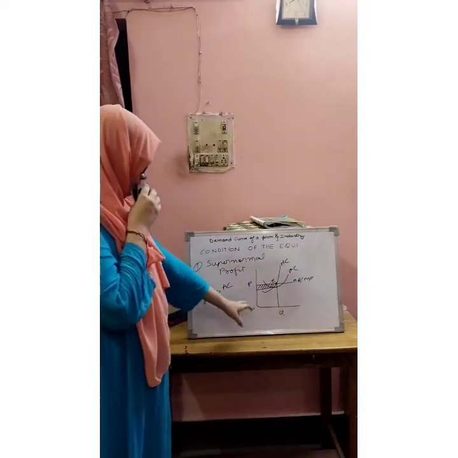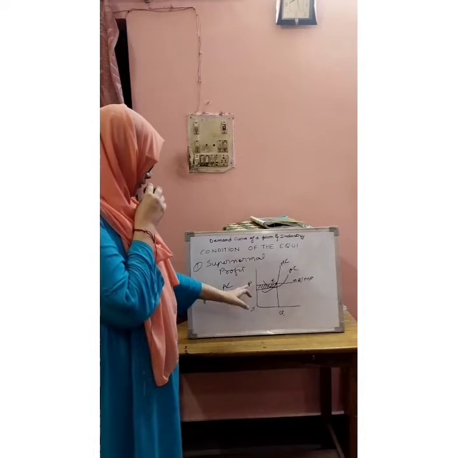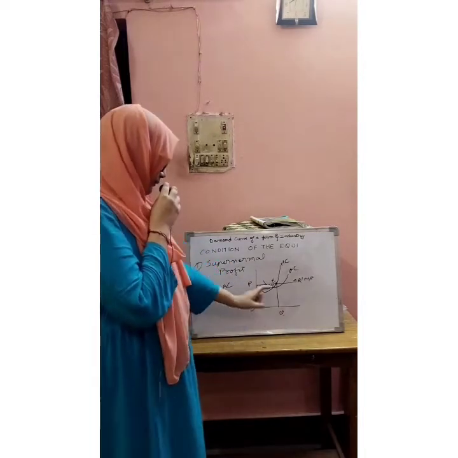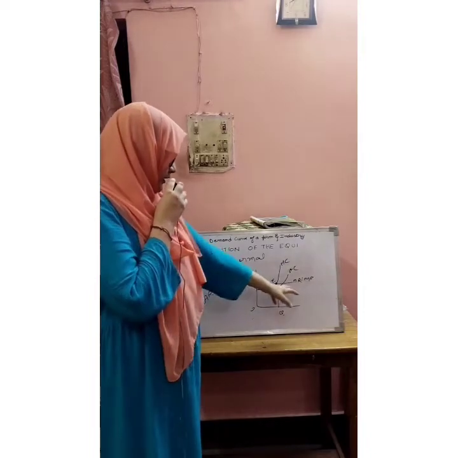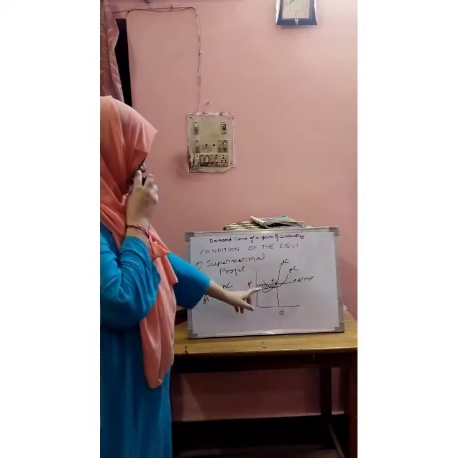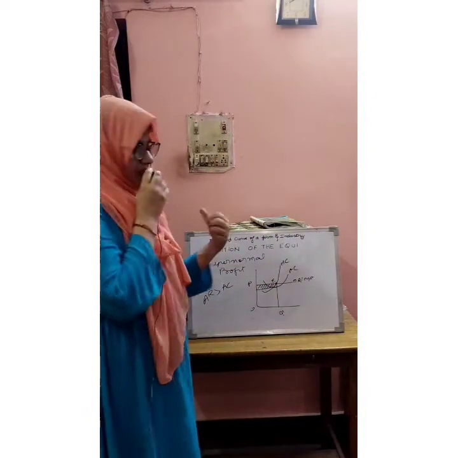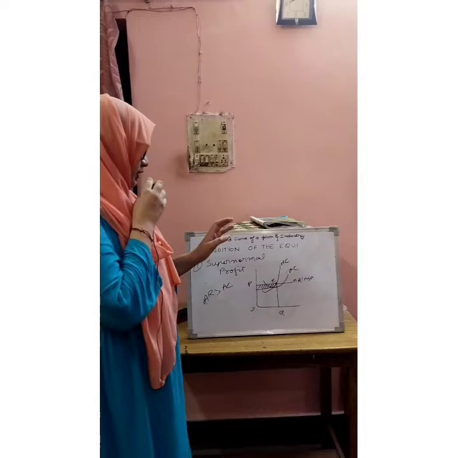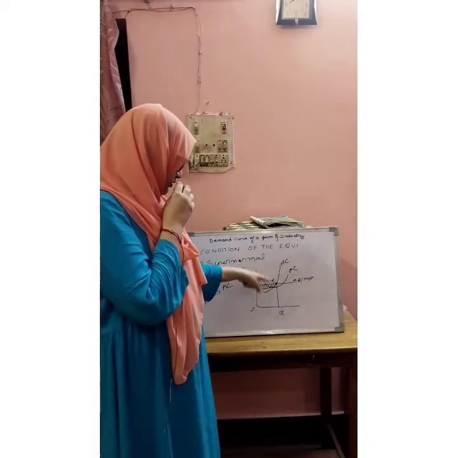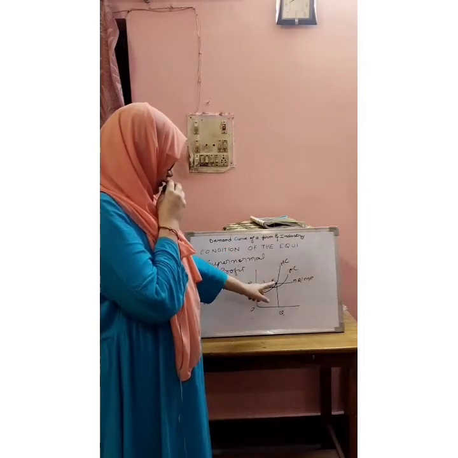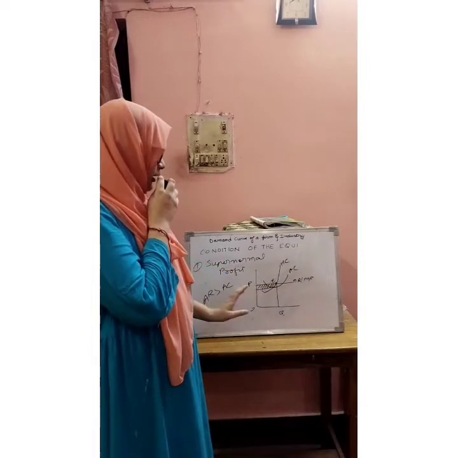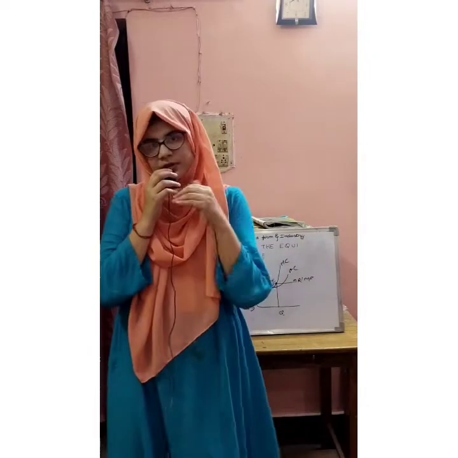As you can see, this is the curve of a firm. The price is determined at OP. This is the quantity, and we know that price, the AR and MR is always equal to the price in perfect market. And we know that in previous slides we have seen that the condition of equilibrium is that MC curve cuts MR from below, which is this, and equilibrium is determined at MC equals to MR, which is determined at this point. And how will we find out that firm is earning profit?